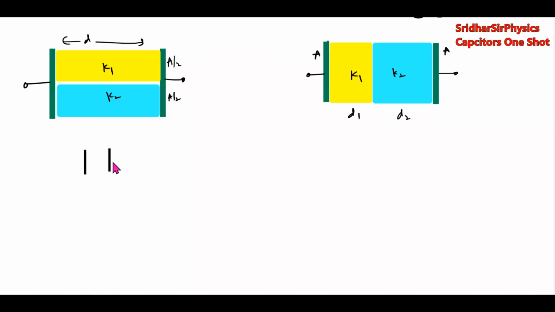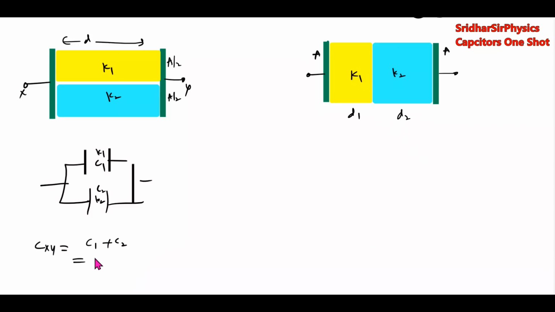You can connect like this, one capacitor C1, C2, K1 K2. So effective capacitance between terminals X and Y, C XY, will become C1 plus C2, which is K1 epsilon naught A by 2 by D plus K2 epsilon naught A by 2 by D.